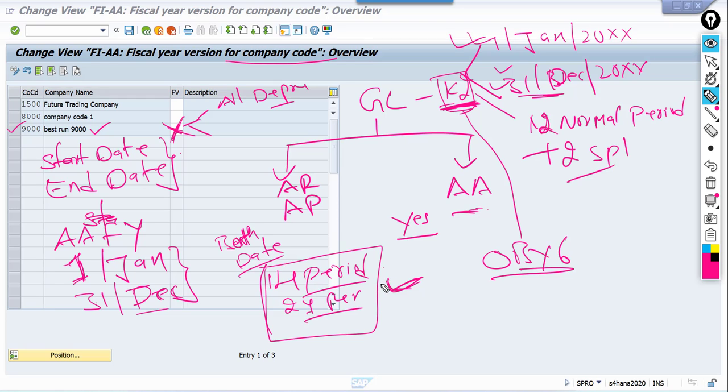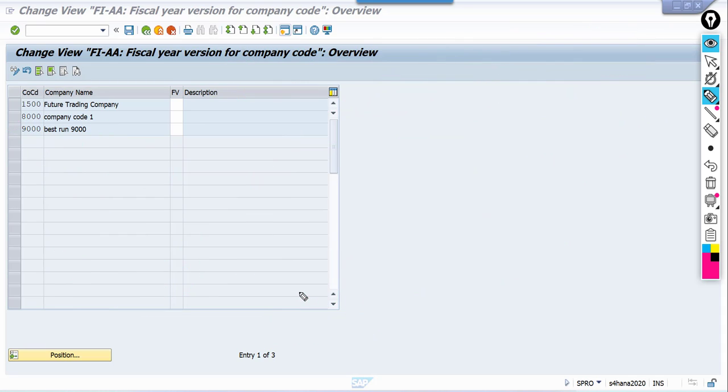In case you have any requirement for using a different fiscal year variant, in the first step, you need to inform your customer that the start date and end date of both fiscal years are one and the same. Only we can have different periods here. Hope you understand. So that is the concept of fiscal year variant at asset accounting level.